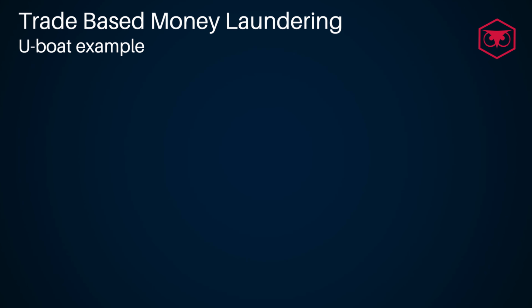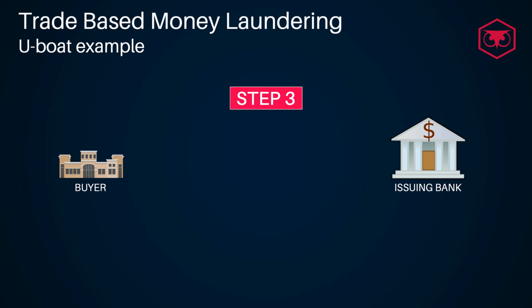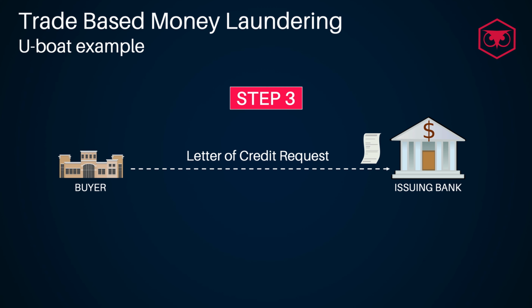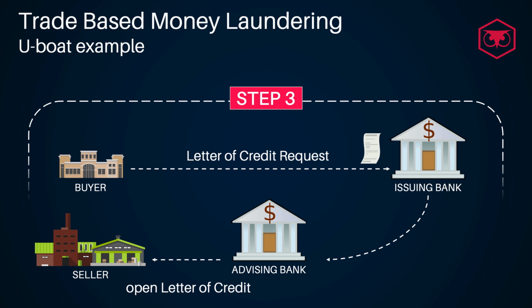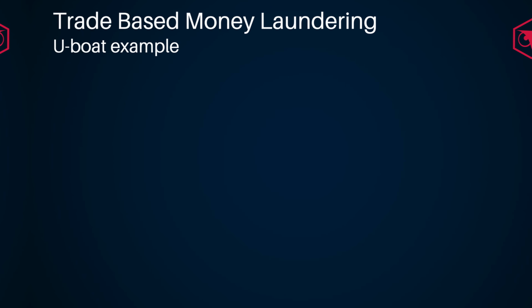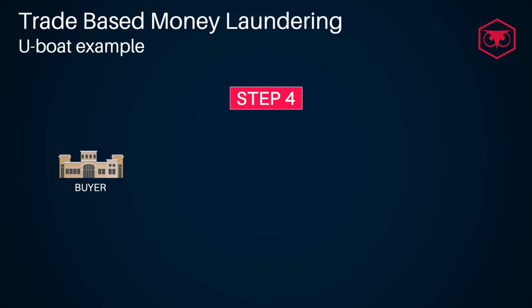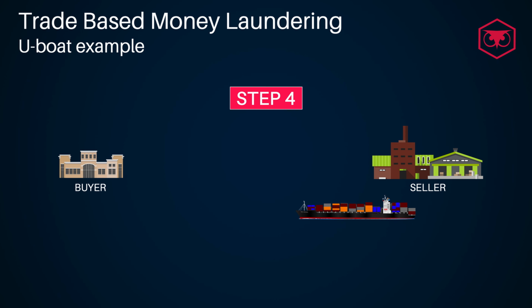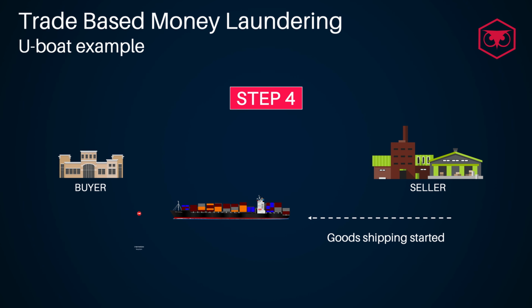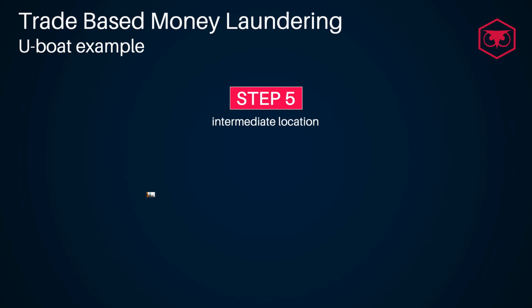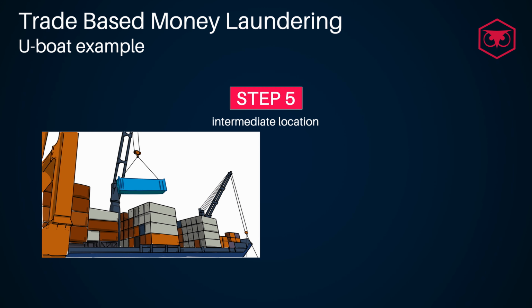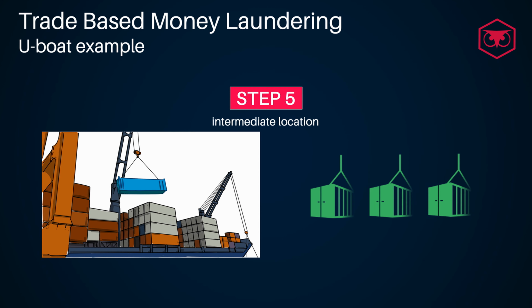So the next step would imply that the buyer applies to the issuing bank for a letter of credit to be issued to the seller. The seller is therefore notified of an open letter of credit by the advising bank. At this stage, the seller is going to ship the ordered goods to the buyer. The buyer is then going to transfer or transship the items via an intermediate location after gaining access of the goods.